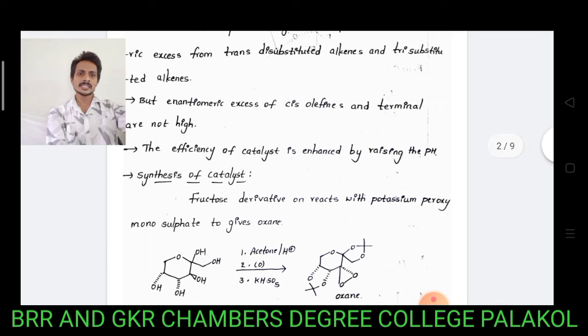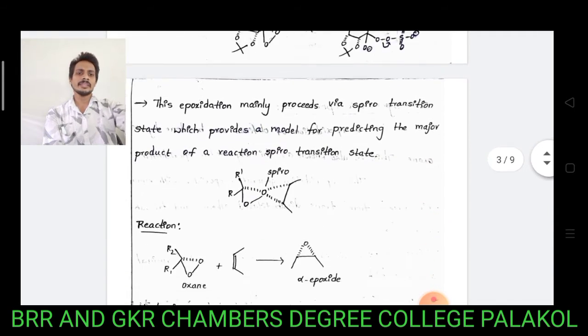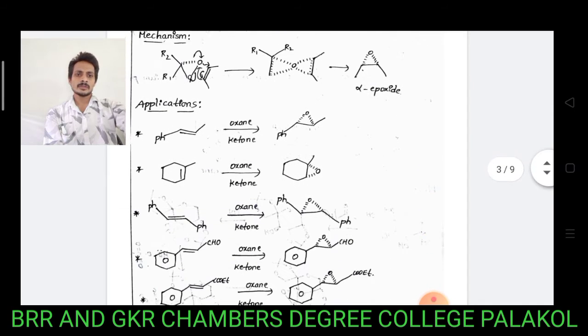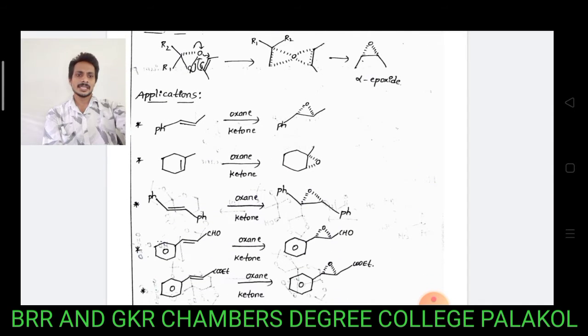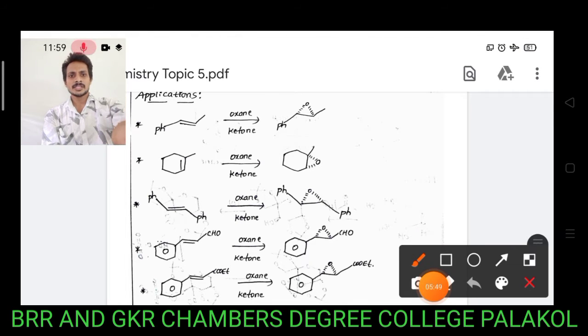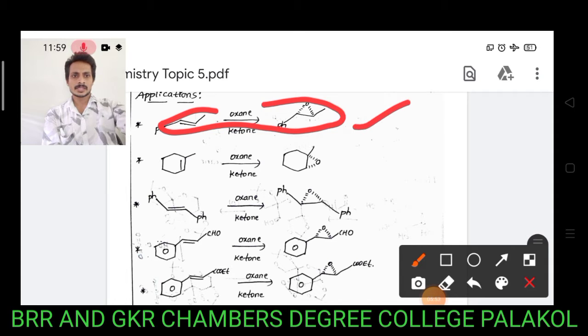Unfunctionalized alkenes, either E alkene or Z alkene, treated with oxone give the corresponding alpha epoxides. Let us consider examples or applications. A Z alkene treated with oxone gives alpha epoxides. A cyclohexene derivative treated with oxone gives alpha epoxides. Trans-stilbene treated with oxone gives the corresponding alpha epoxide. Trans-cinnamaldehyde treated with oxone gives alpha epoxides.